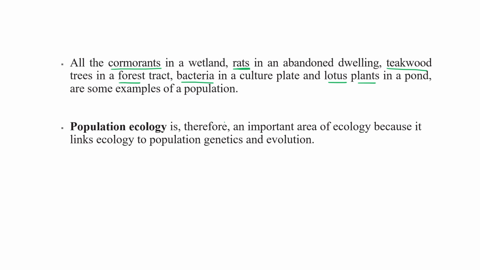These come under population examples. So similar individuals belonging to the same species type, having interbreeding capability, come under population.